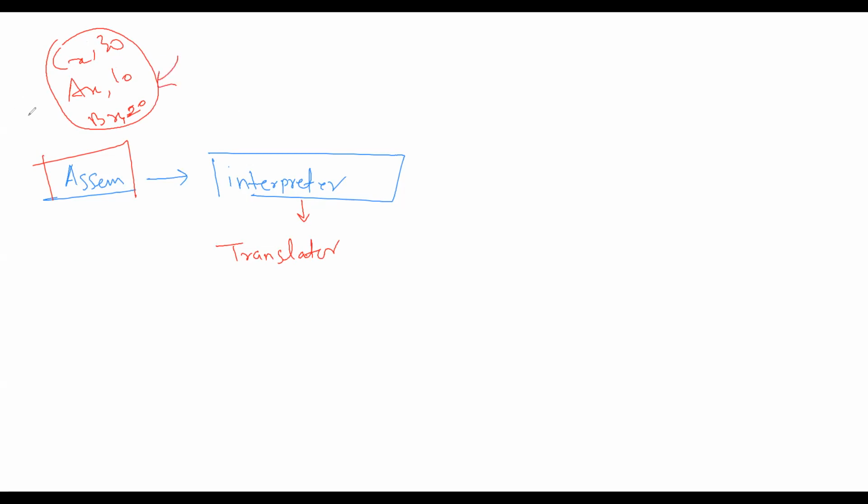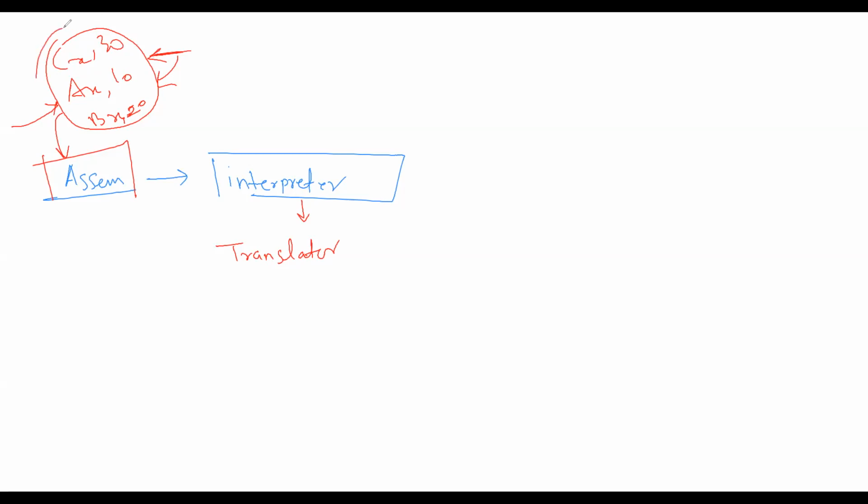A human understands this: CX is the container, and in the CX container we want to hold this data 30. But the machine will never understand this assembly level language. So the human-written form has to be interpreted into machine level language so that the machine understands.